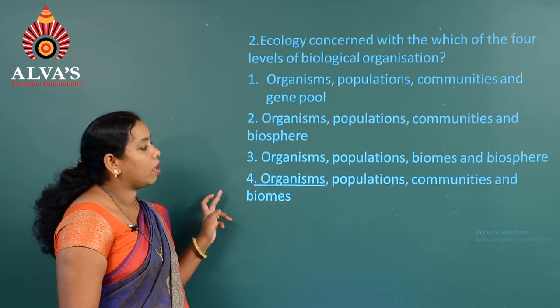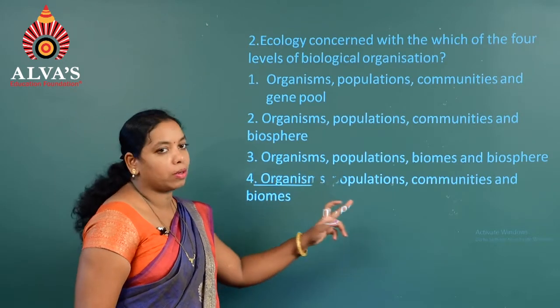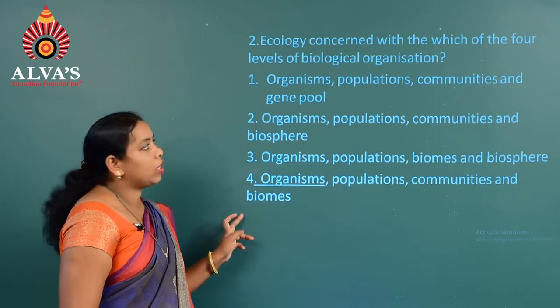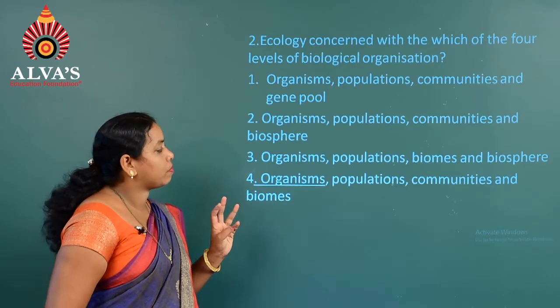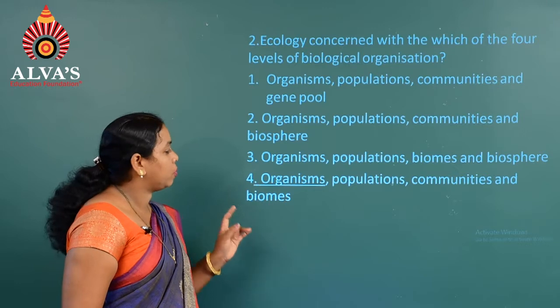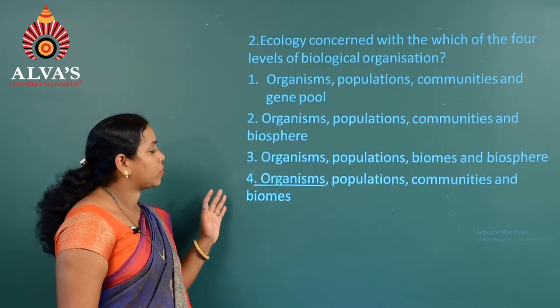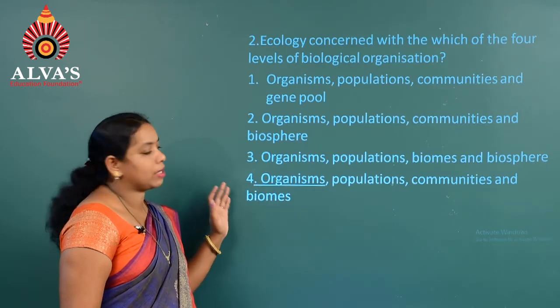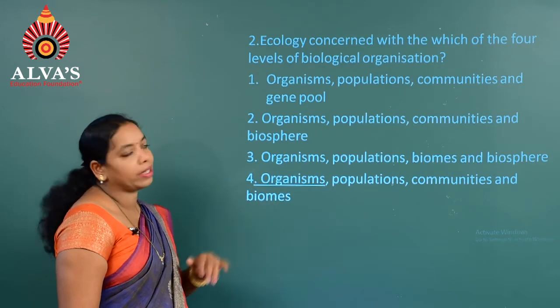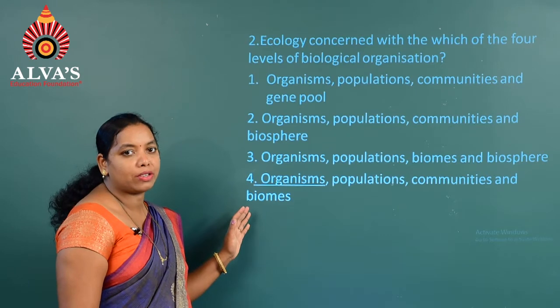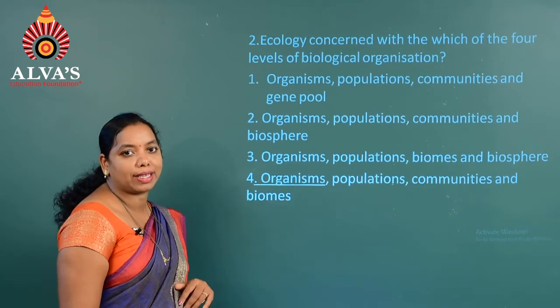And the fourth one, organisms, population, communities and biomes. When we consider ecology, it is concerned with organisms, population as well as communities and biomes, hence we stick to answer 4, the 4 structures that we can include in ecology. Hence the answer is the fourth one for question number 2.